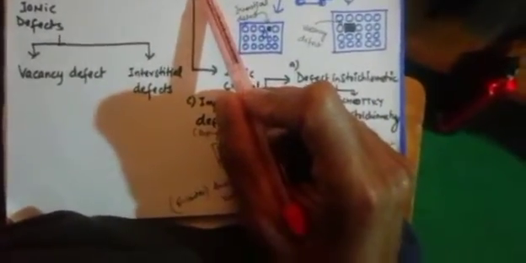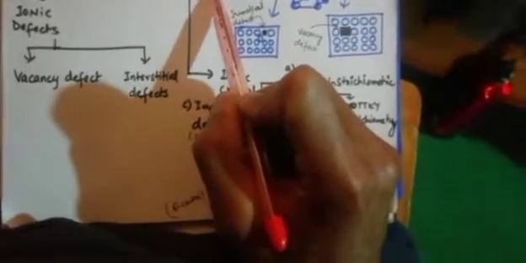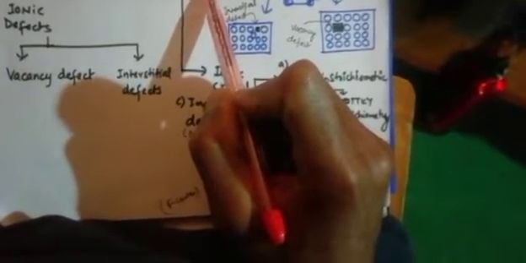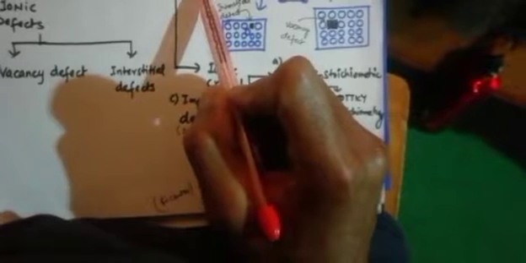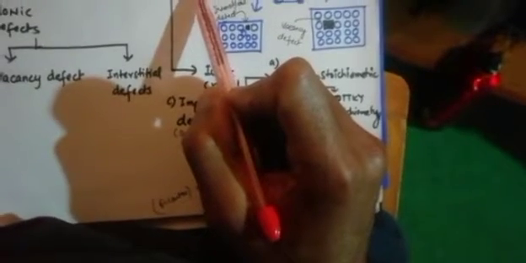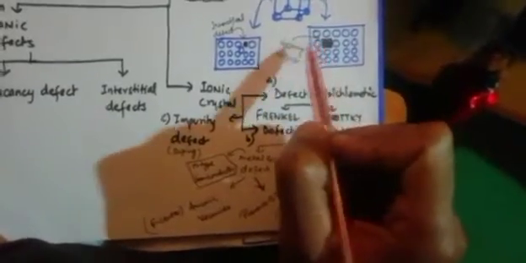Let's start with the point defect. What do you mean by point defect? Let me define: the defect which arises due to irregularity or deviation from ideal arrangement of atoms around a point, or an atom in a crystalline substance, is called point defect or atomic imperfection. If there is some disorder or disturbance in an atom in a crystal, that kind of defect is called point defect. Suppose you can see here, one atom is missing, a defect in a particular atom; that is called point defect.